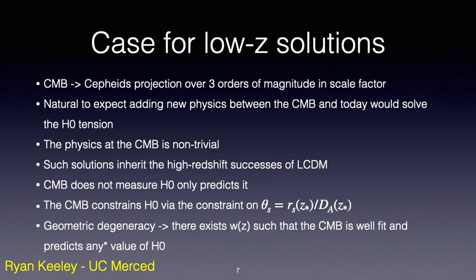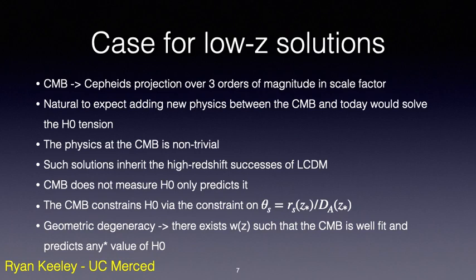So why might low redshift solutions have been expected? For one, the CMB does not measure H0 on its own, it only predicts it. And from the CMB to the Cepheids, this is a projection of order 3 orders of magnitude in scale factor. So it was perhaps natural to expect adding new physics between the CMB and today could solve the H0 tension.